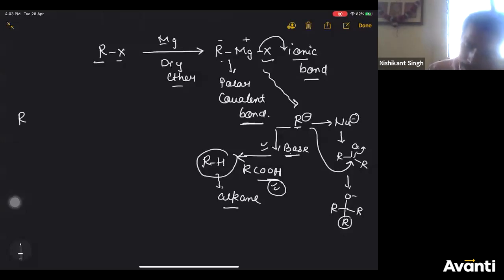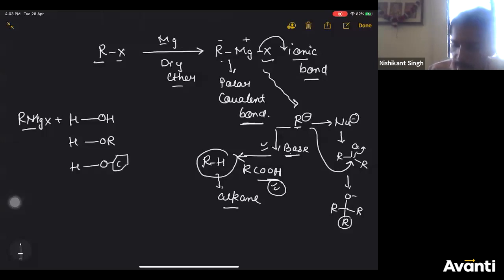So RMgX on treatment with, see carefully, I'm going to write HOH, HOR, that means alcohol, HO phenyl, that means phenol. Then you can write it as HNH2, ammonia.